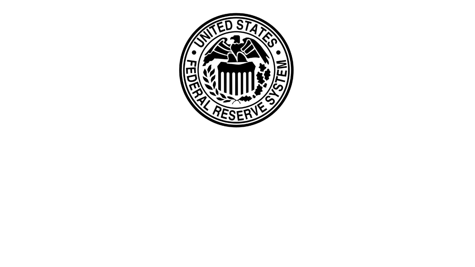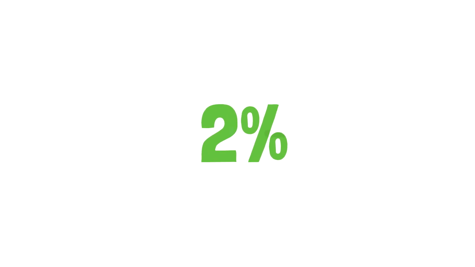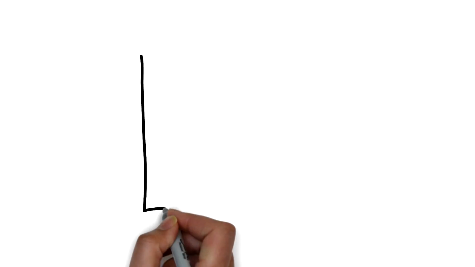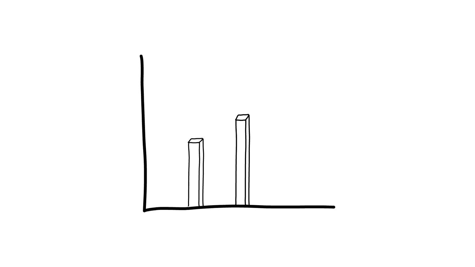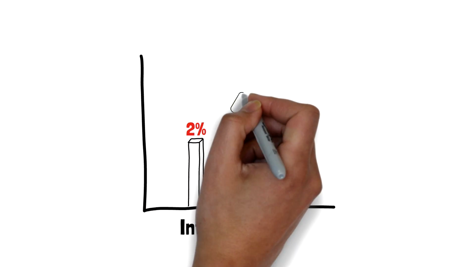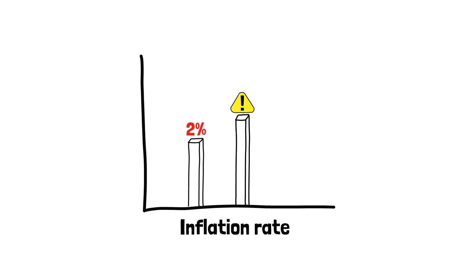The Federal Reserve, the Central Bank of the United States, has a target inflation rate of 2%. If the inflation rate is higher than this target, the Fed might take actions to slow down the economy and bring inflation back in line.